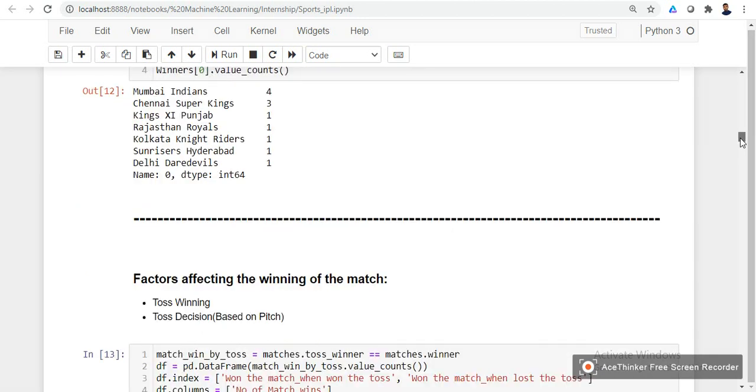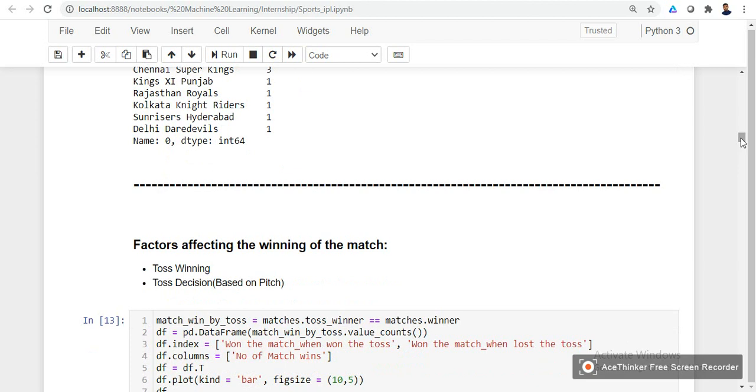Okay. Next, let us look at the factors that affect the winning of the match. So we can consider these two factors, that is toss winning and toss decision. These factors can affect the chances of winning the match. Okay, let us see how these factors are affecting.